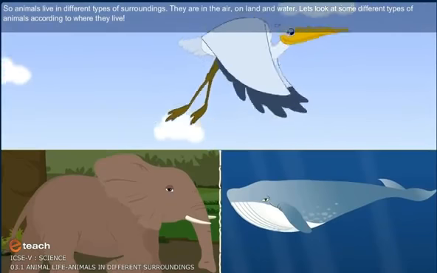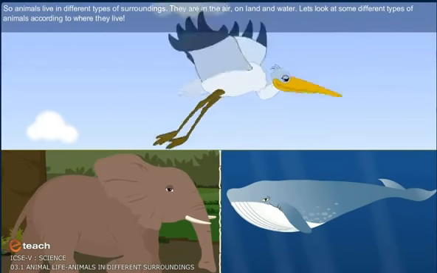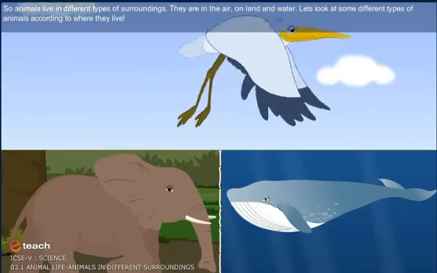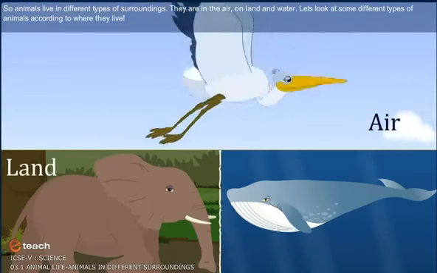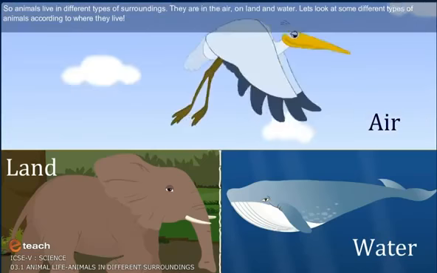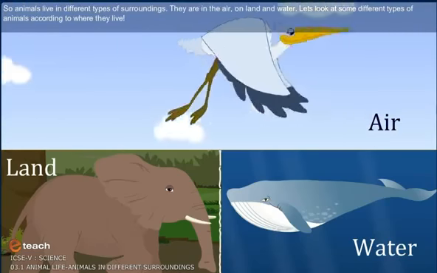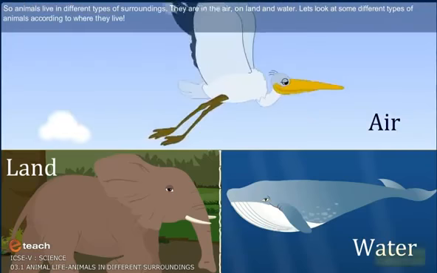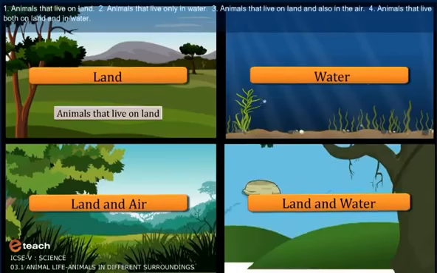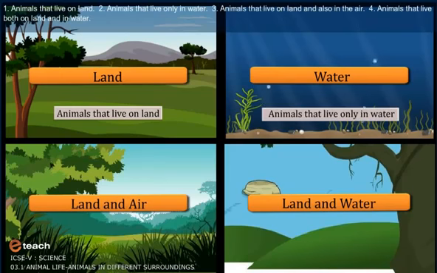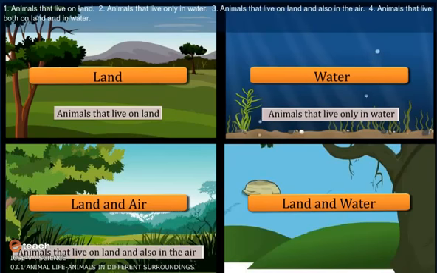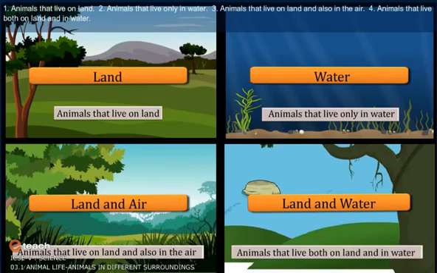So, animals live in different types of surroundings. They are in the air, on land, and water. Let's look at some different types of animals according to where they live. One. Animals that live on land. Two. Animals that live only in water. Three. Animals that live on land and also in the air. Four. Animals that live both on land and in water.